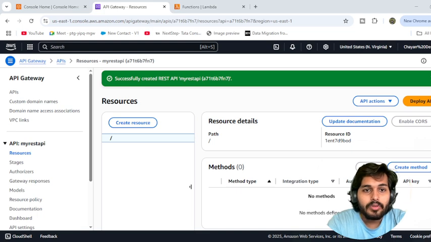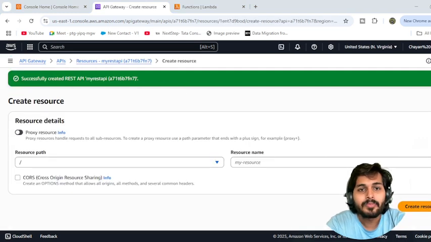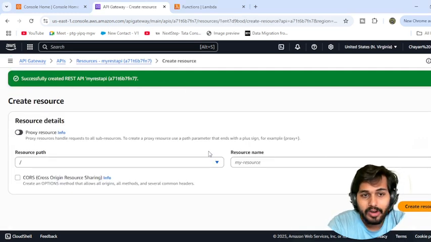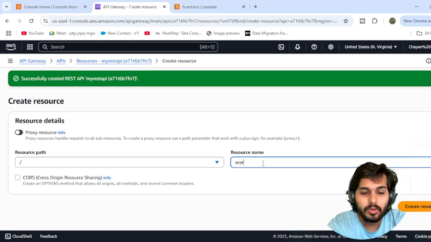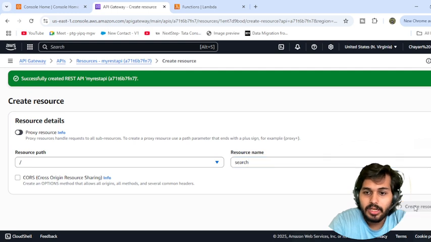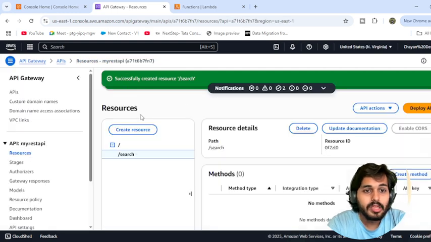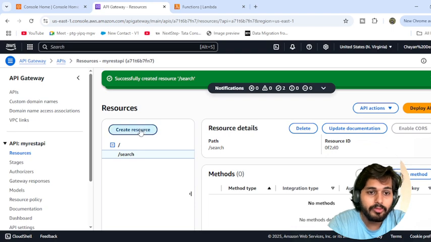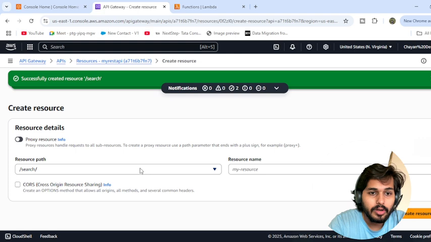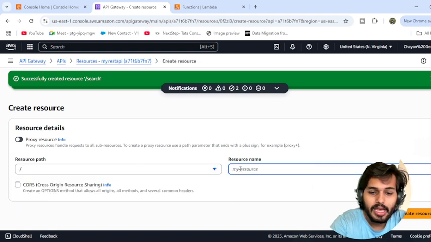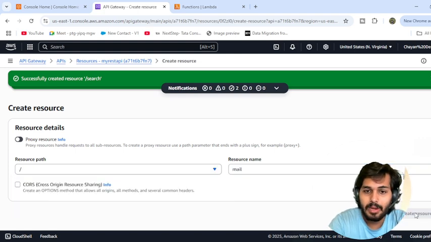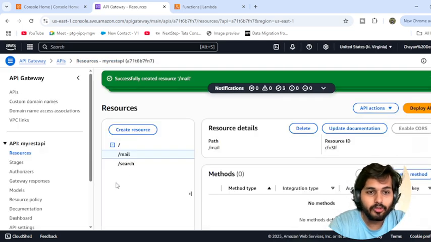Okay, now once we have come over here, you can check that we have the API gateway resources. Now we have to create resources, like I was just talking about the slash paths, like we have seen slash Gmail, slash mail, slash meet. In this way we are going to create paths. We are going to create two paths today: slash search and another slash Gmail path. Let's quickly create one more resource. No, we don't want that, we want from slash only, and we are going to create the path slash email. Okay, we have created two paths.